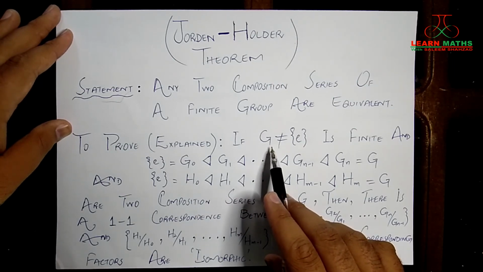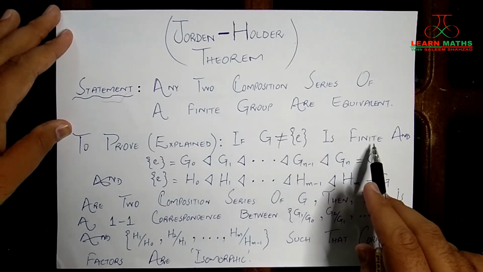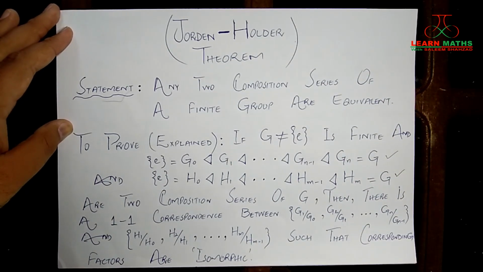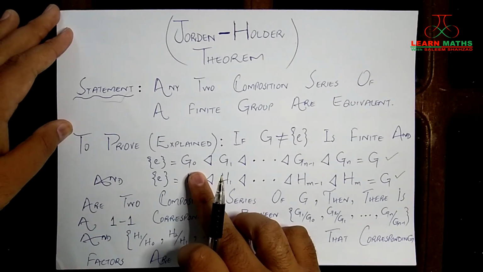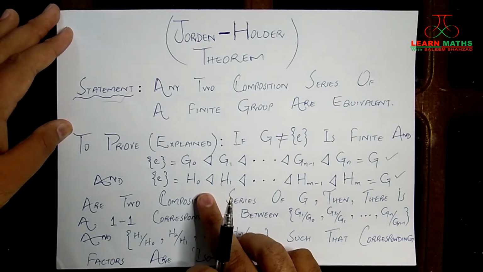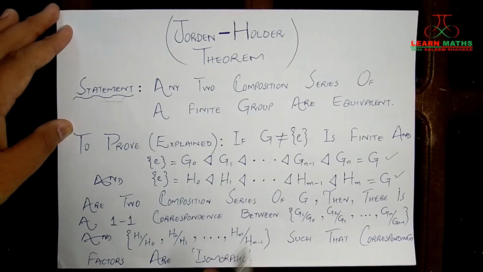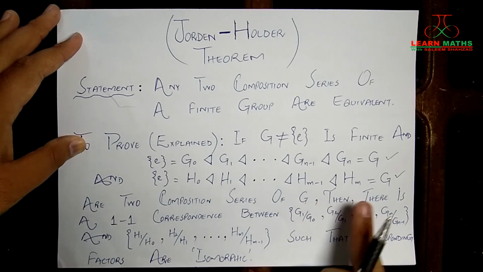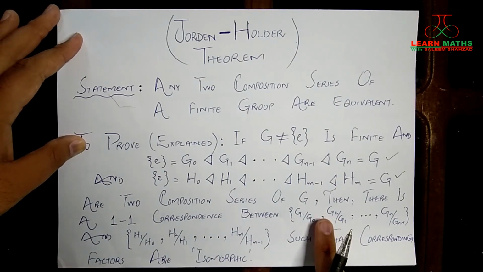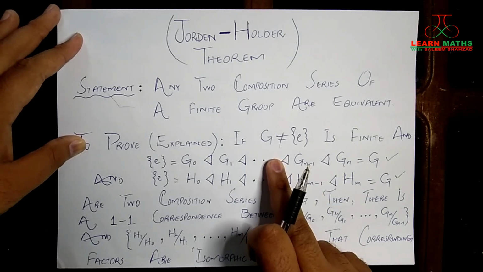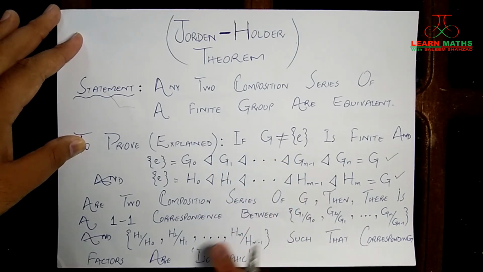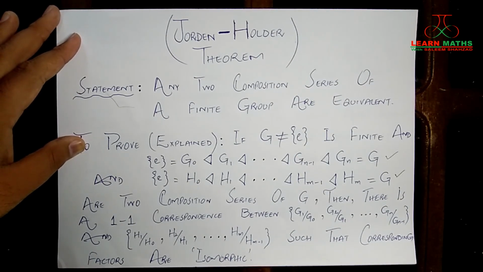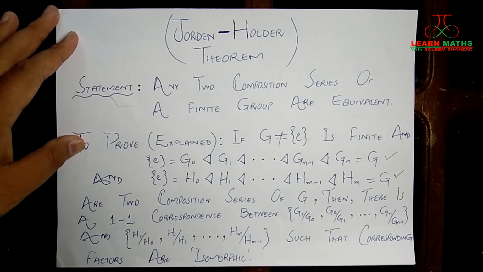If you have a non-trivial finite group G and two composition series of G, one containing the normal subgroups Gi and the other containing the normal subgroups Hj, then there is a one-to-one correspondence between the set of factors of this series and the set of factors of the other series, such that the corresponding factors are isomorphic. So this is what we need to prove.